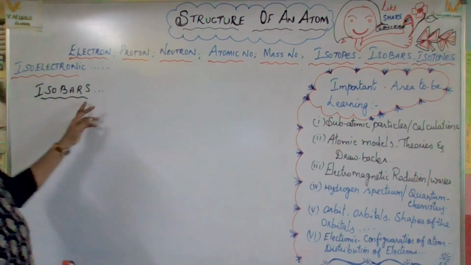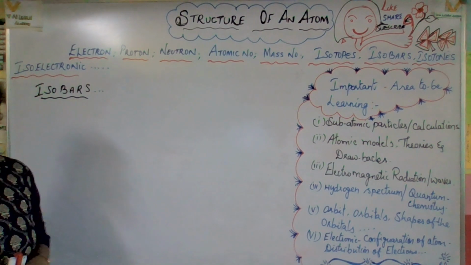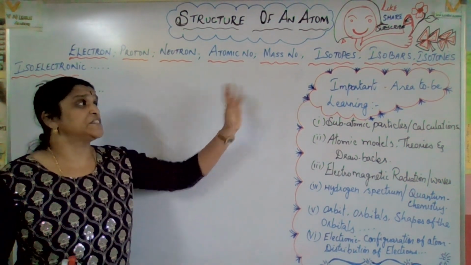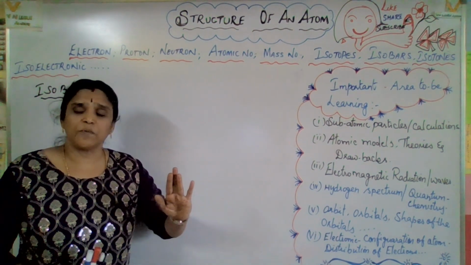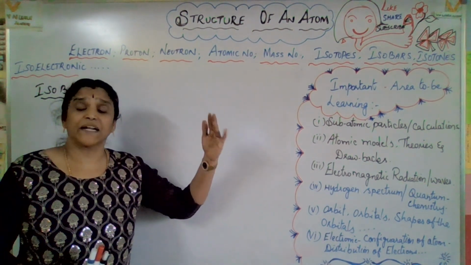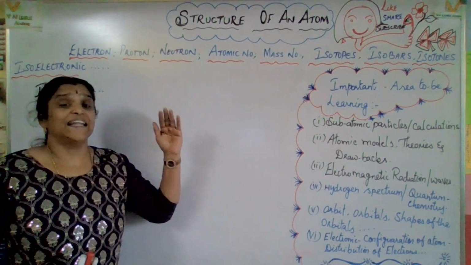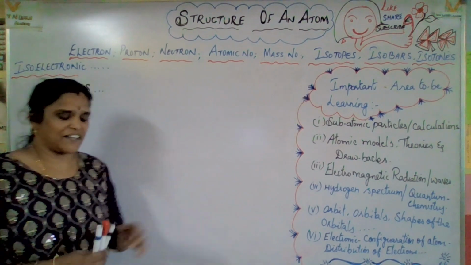Now let us talk about isobars. Isobars also have something the same and something different. Here it is just the opposite of isotopes. Isotopes have the same atomic number, different mass number. Now just the opposite, upside down. Here, same mass number, different atomic numbers.